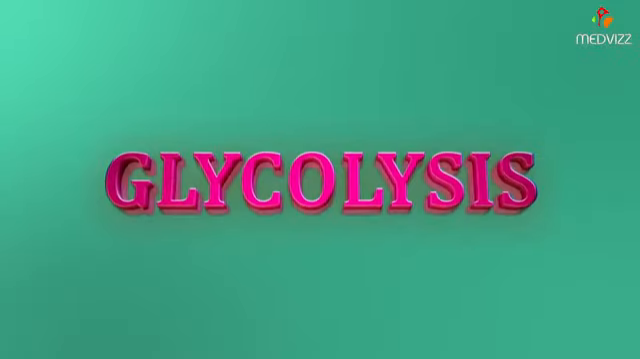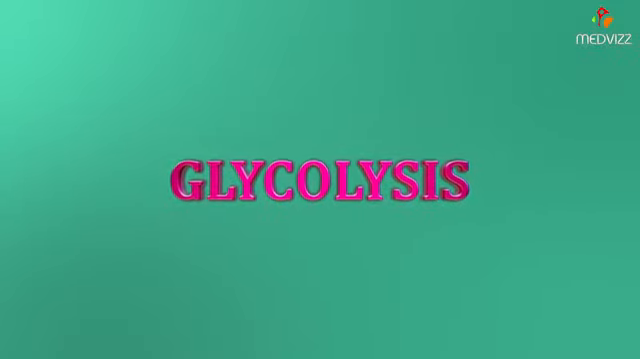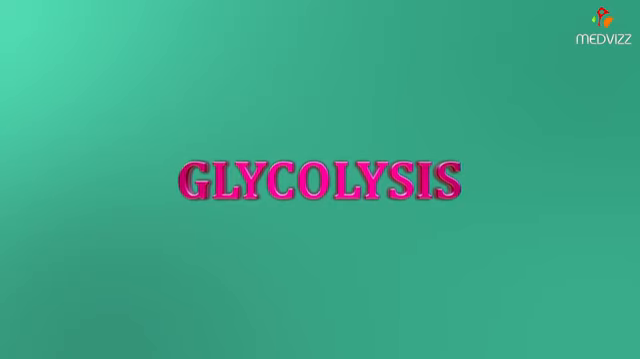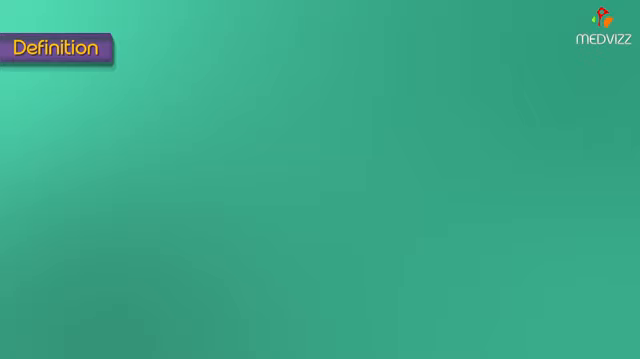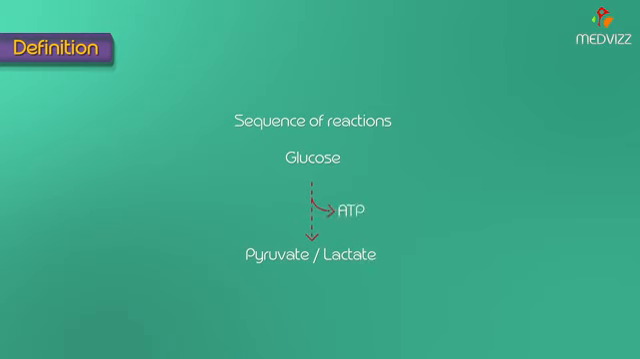In this module, we are going to deal with glycolysis as well as its clinical importance. What is glycolysis? Glycolysis is defined as the sequence of reactions where glucose is converted into pyruvate or lactate with the production of ATP. The pyruvate is produced in aerobic conditions, whereas the lactate is produced in anaerobic conditions.